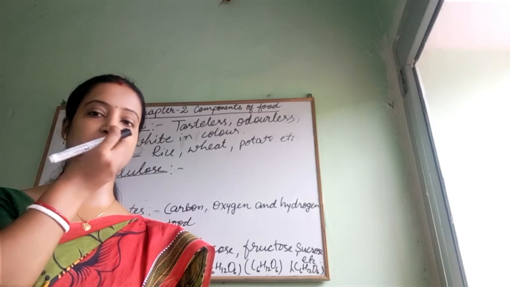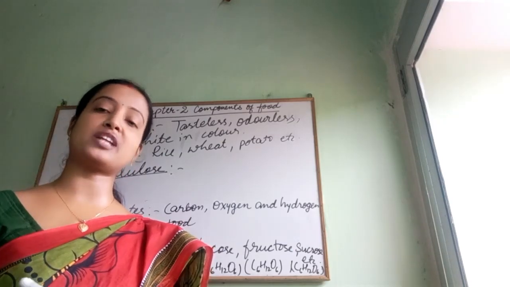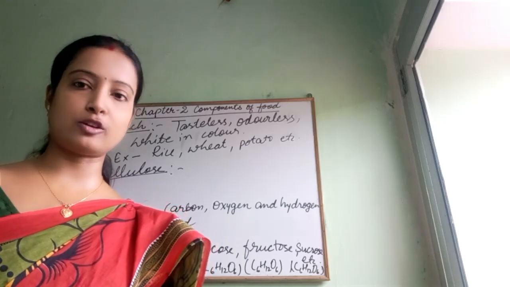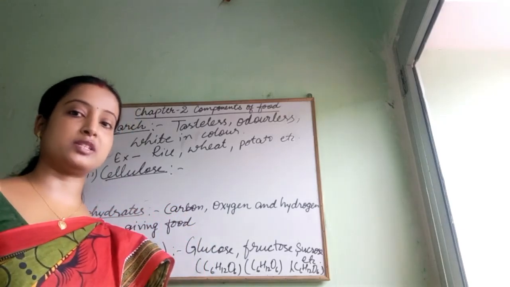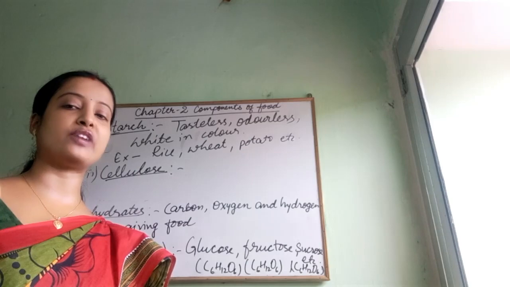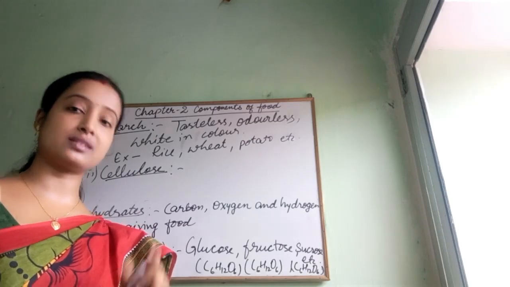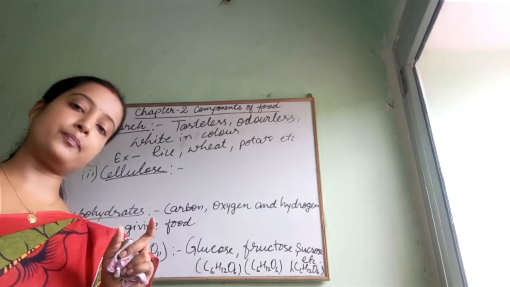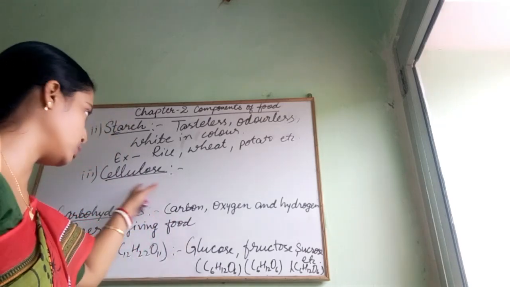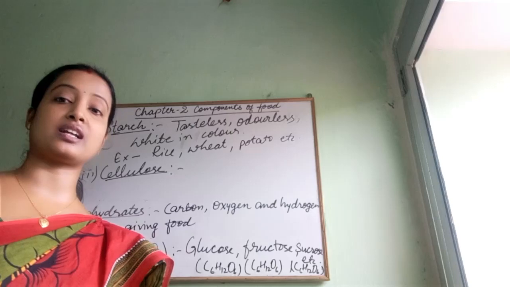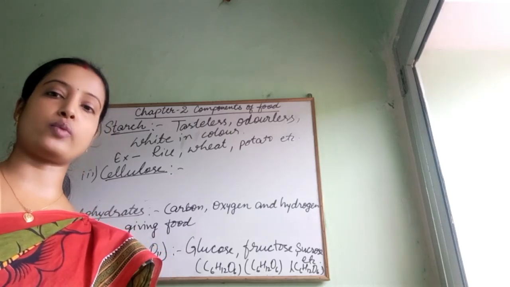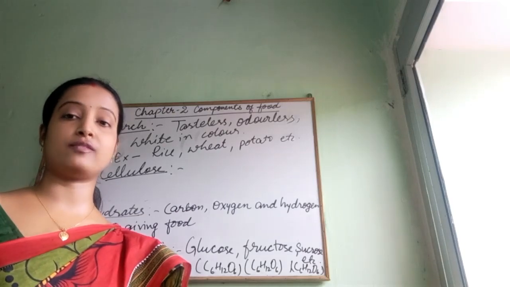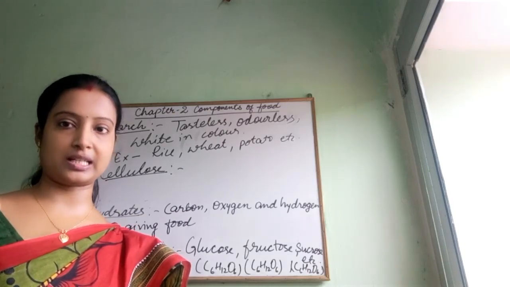Whenever we eat cellulose, it comes out through excretion as it is, because we don't have the enzyme to digest it. But herbivorous animals like cows, buffaloes and horses have special enzymes which are able to digest cellulose. That's why they eat grass and plants in a raw way, and this cellulose also has lots of energy content in it.